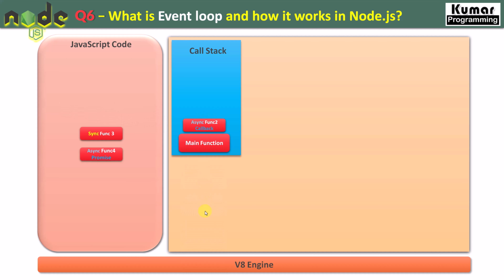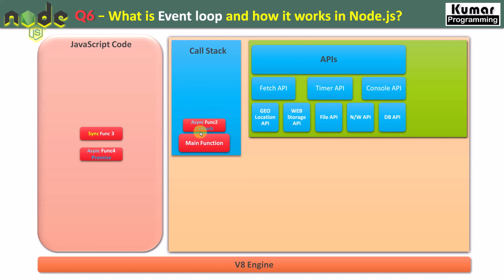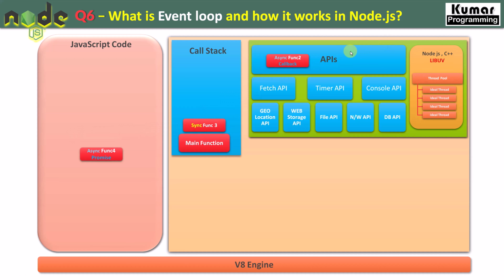Okay, so it's going to execute it immediately, and our next block will come, and the next block is an asynchronous function, which is a type of callback, right? Whenever we have an asynchronous function, it's going to be handled in a different way. They are going to be assigned to an API, right? So in Node.js, on the backend side, we have some sort of APIs.